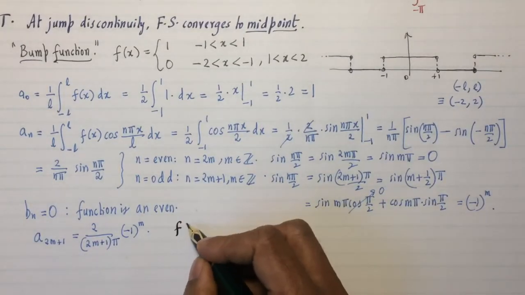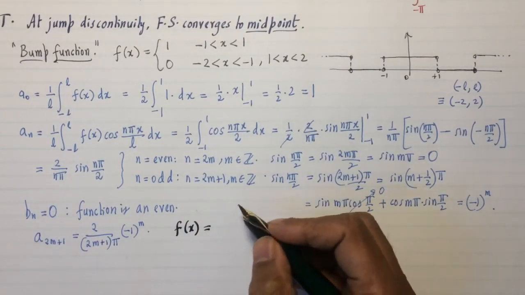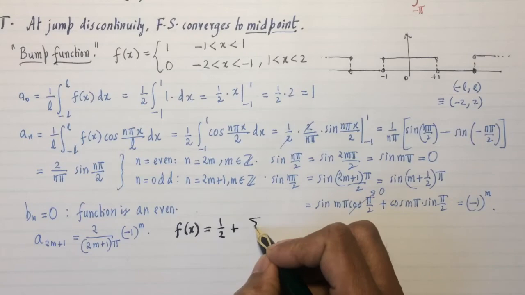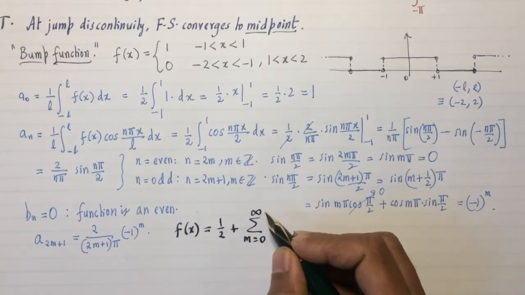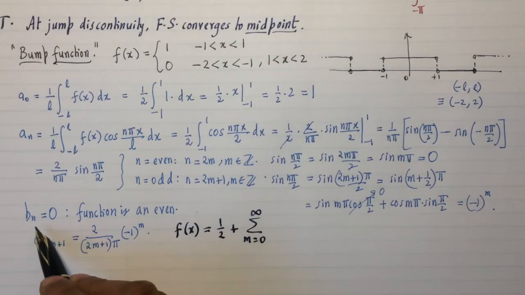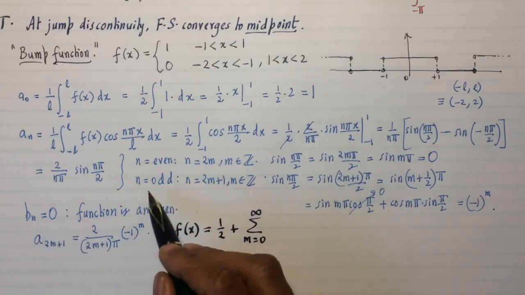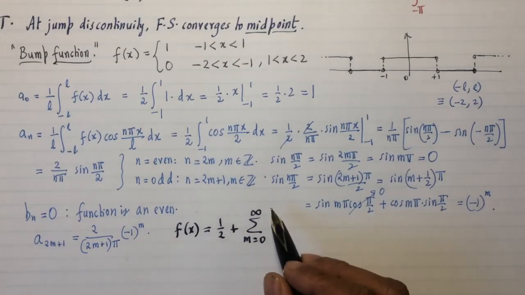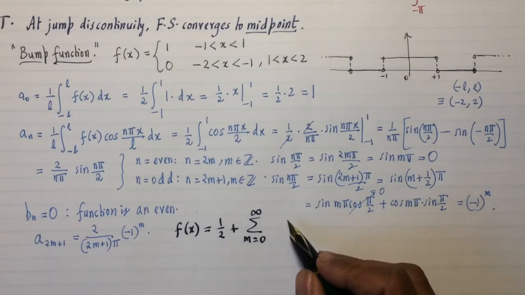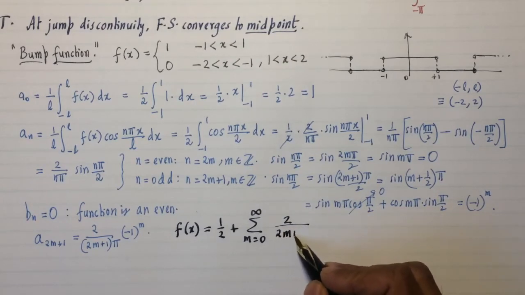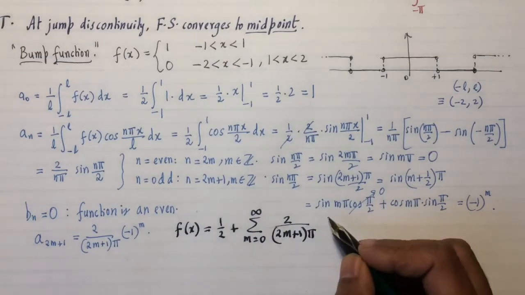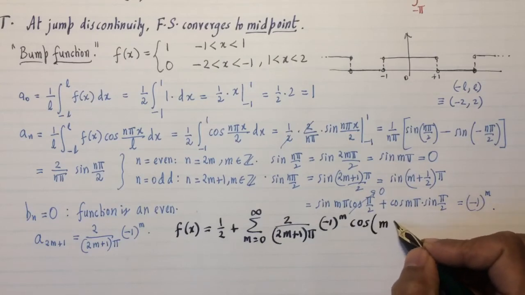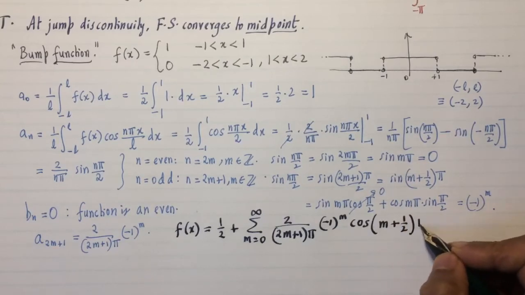So let's do that. f of x equals a naught over 2. So that gives me 1/2 plus the sum from m equals 0 to infinity. Now remember, even though we are looking at specific values of n, which are odd numbers, once you write n as 2m plus 1, m goes from 0 to infinity. So you don't restrict m in any way. So that becomes 2 over (2m plus 1) times pi times negative 1 to the power m cosine (m plus 1/2) pi x.